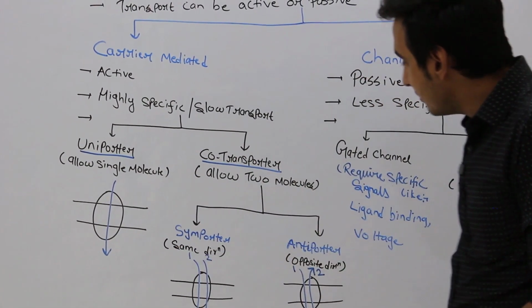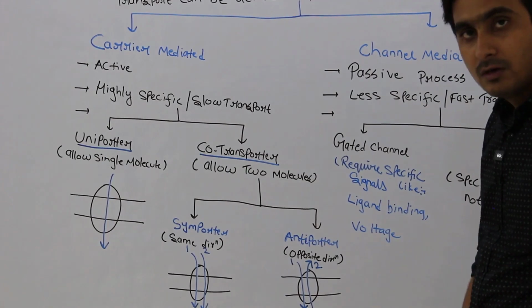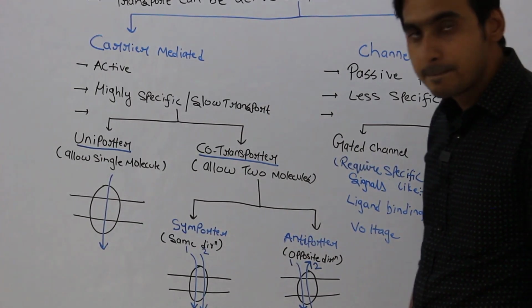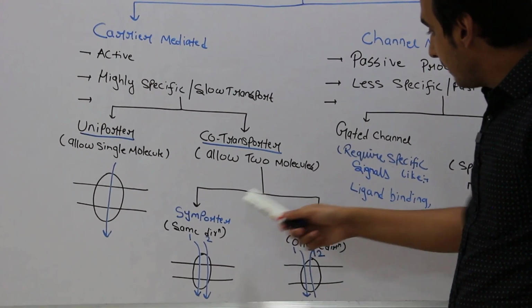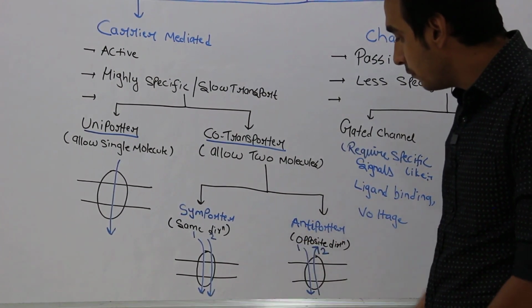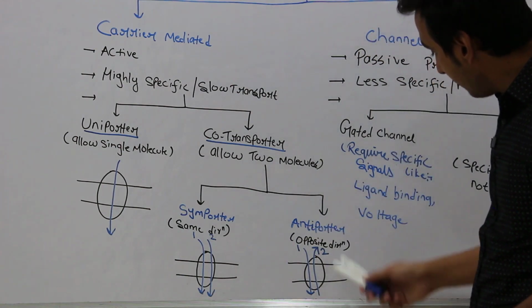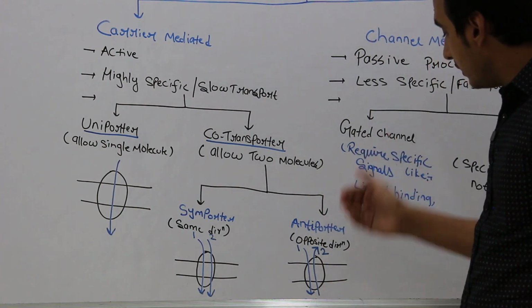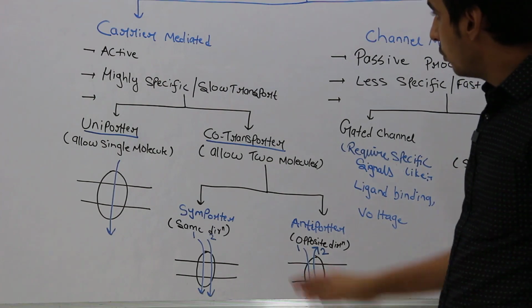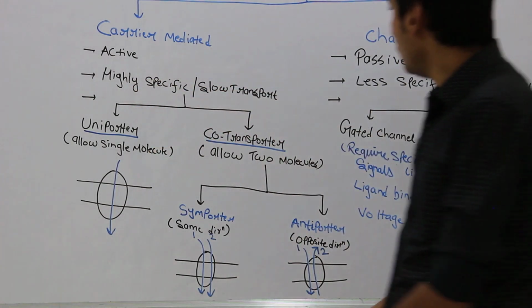A co-transporter allows two molecules to pass at the same time. So a co-transporter can be a symporter or an antiporter. If symporter, then both molecules will be transported in the same direction. For an antiporter, they will move in opposite directions. So carriers are generally active and highly specific.